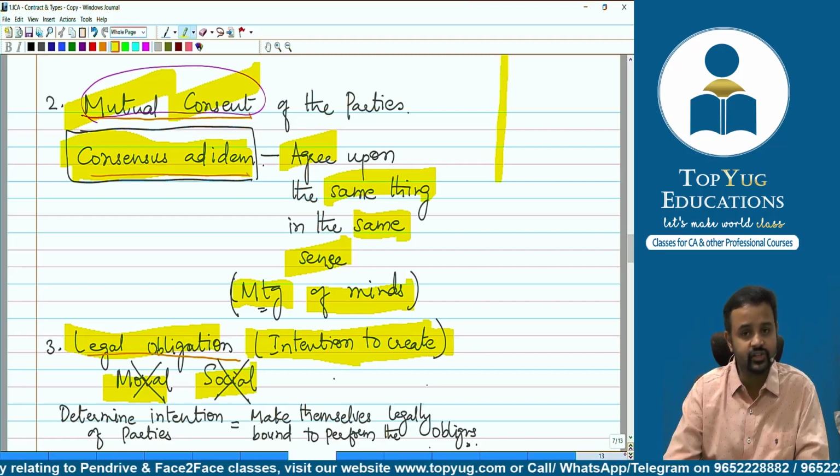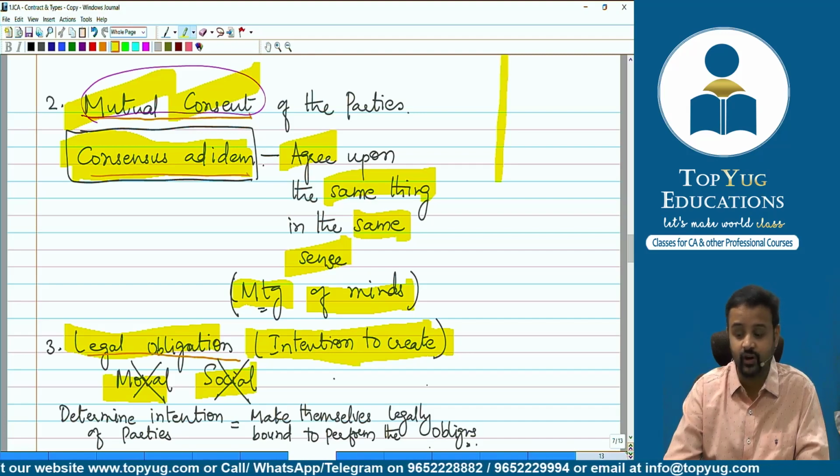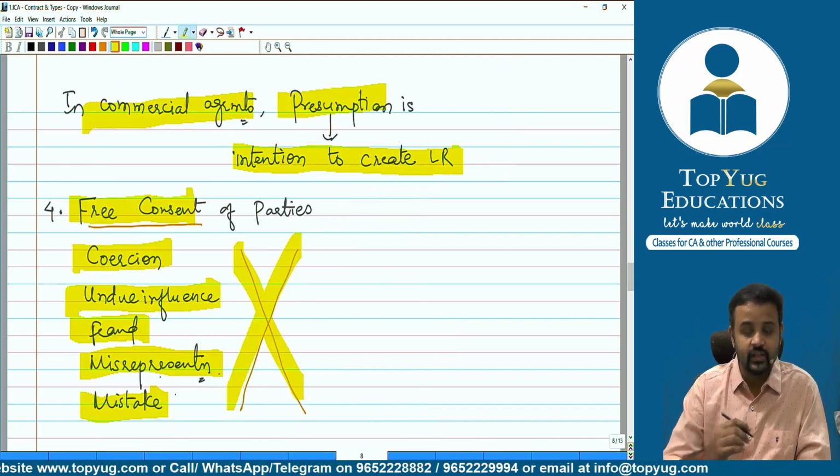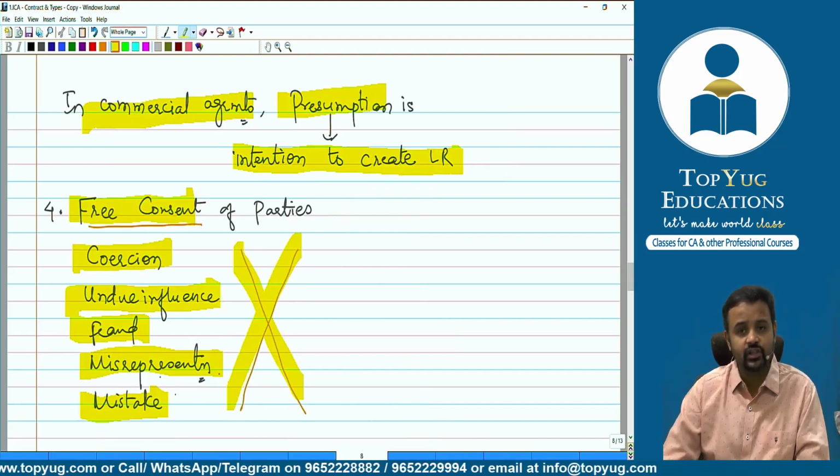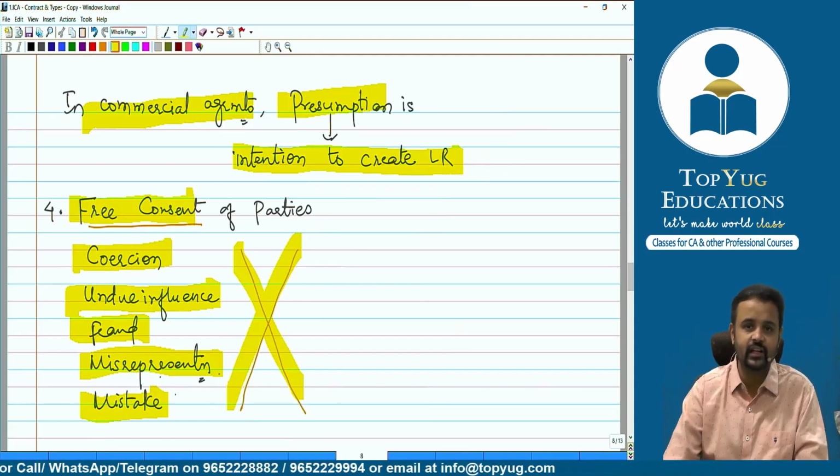Then there must be an intention to create legal obligation, we said. It's not about social obligation or moral obligation, because if you want to go to a court of law, you should have the intention to compel the other party to perform, and if not, you will take them to court. We also said that in commercial agreements, the presumption will always be that they have the intention to create legal relations.